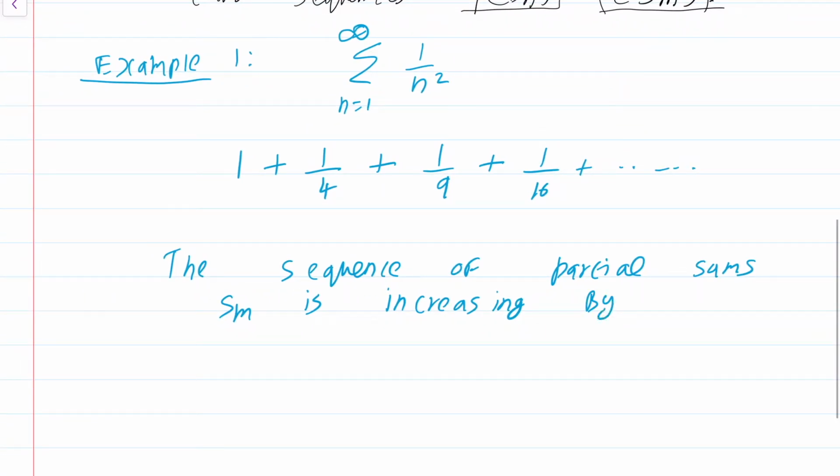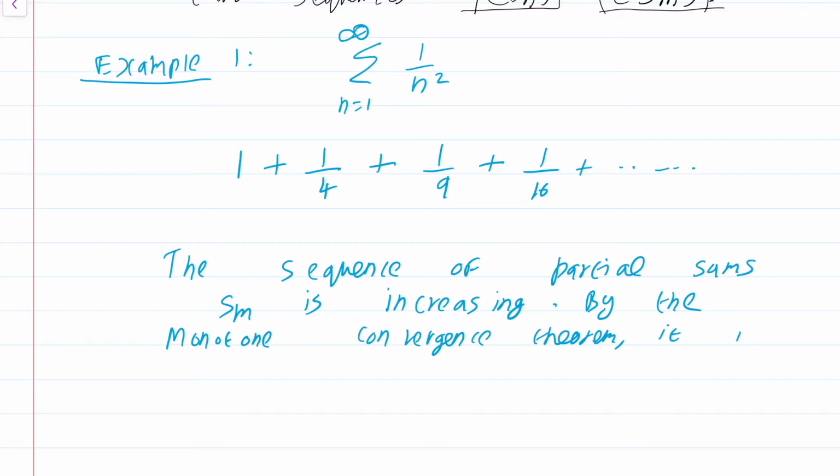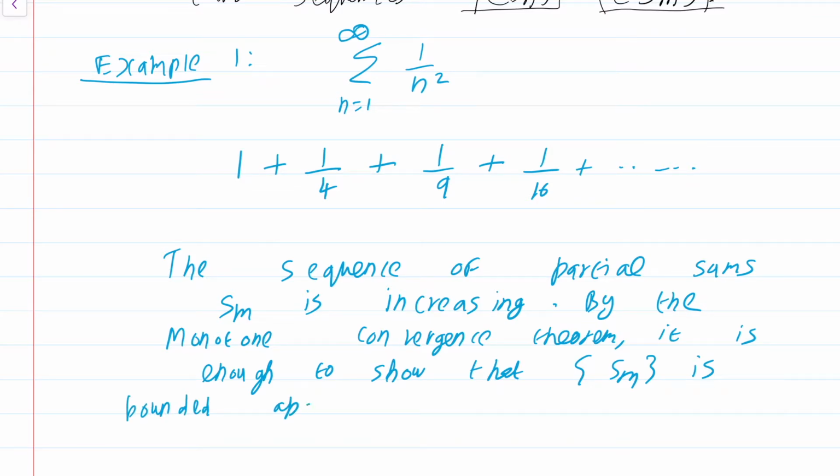By the monotone convergence theorem, it is enough to show that Sm is bounded above. Then we will automatically know that it's convergent.